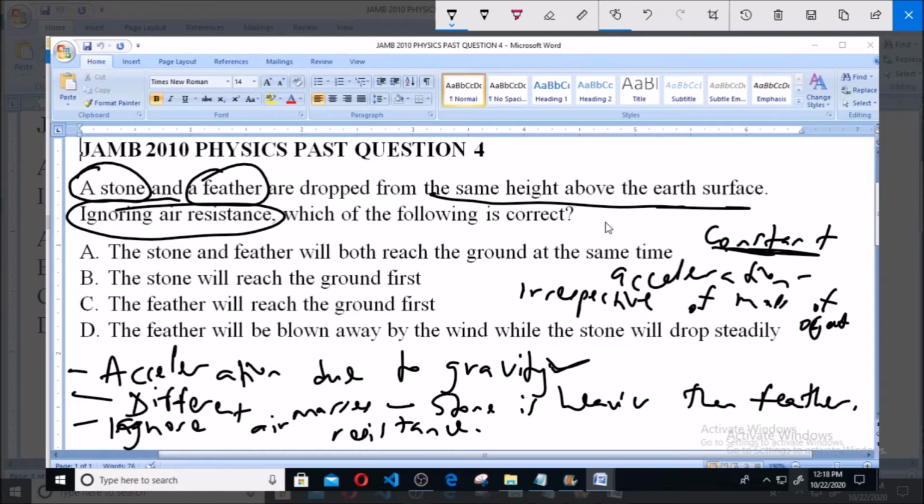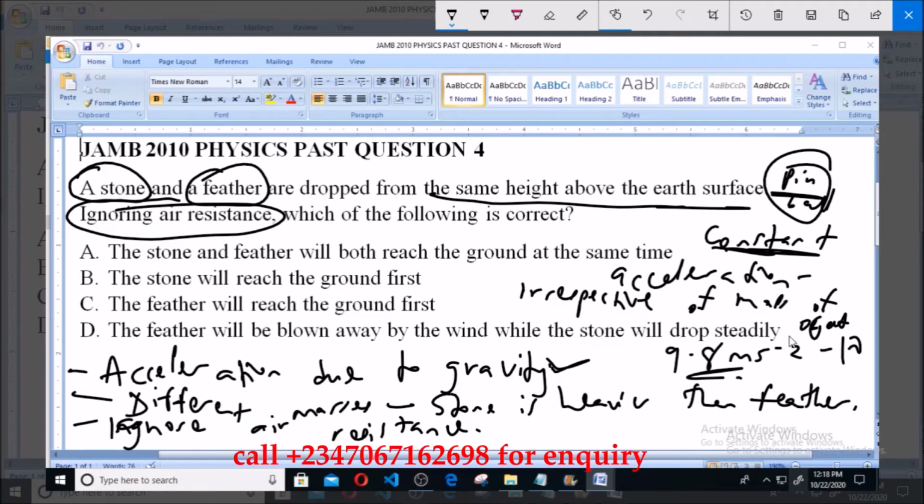Even if you drop a pin and a ball, irrespective of the mass of these two different objects, they will fall at this constant downward acceleration, and that acceleration is approximately 9.8 meters per second square. Some approximate it even to 10 meters per second square, but that acceleration is constant.